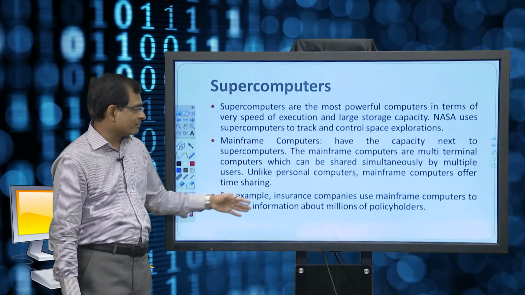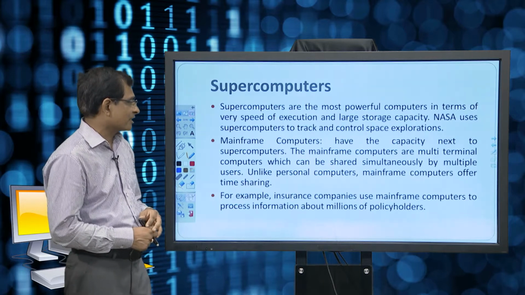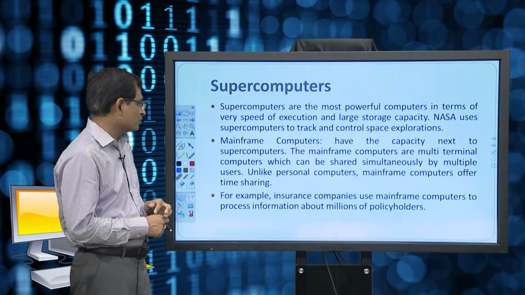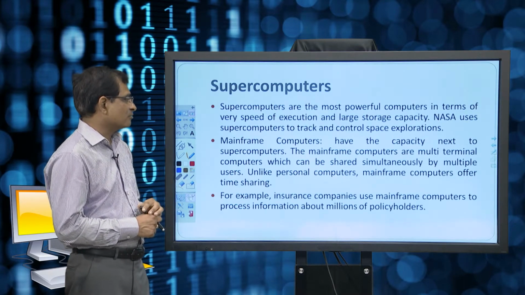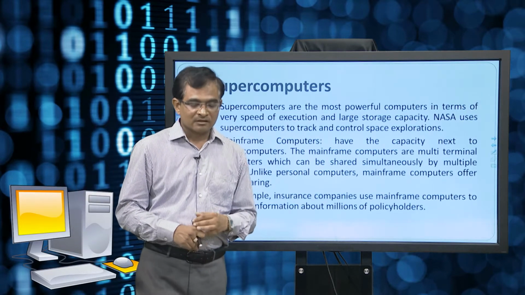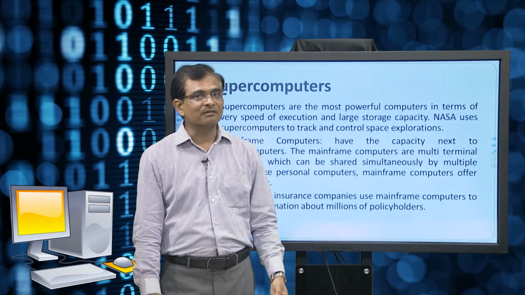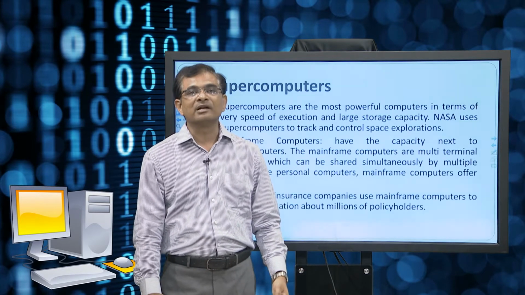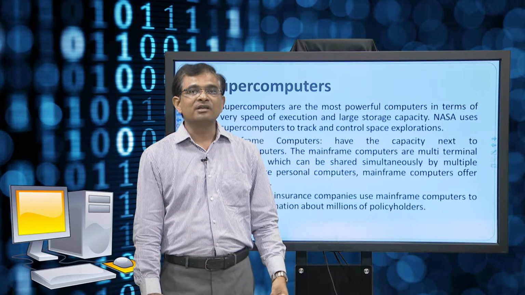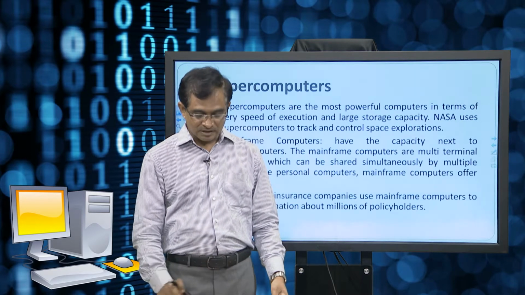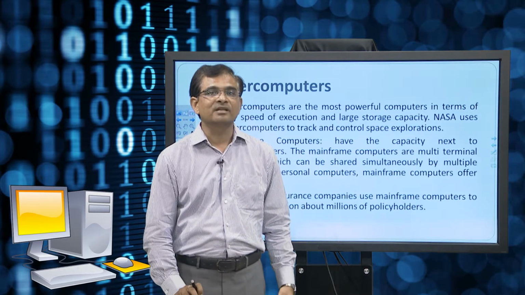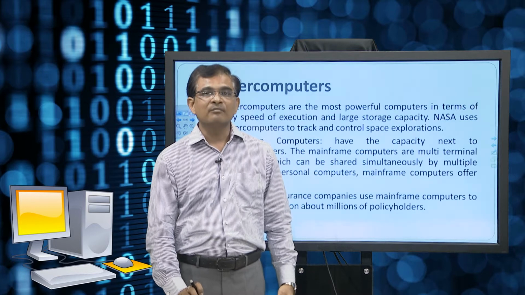Examples of applications for mainframe computers: insurance companies use mainframe computers to process information about millions of policy holders. When a lot of such data is available, a normal machine may not be able to handle it. So, instead we need to go with some high end machines, right. These high end machines are classified under the category of supercomputers or mainframe computers.